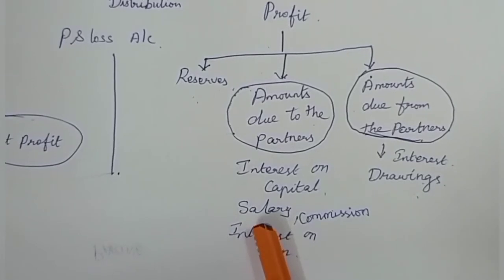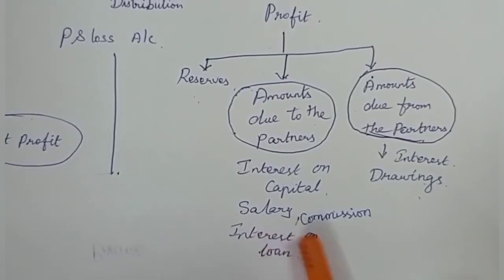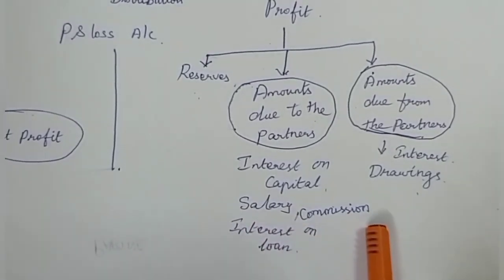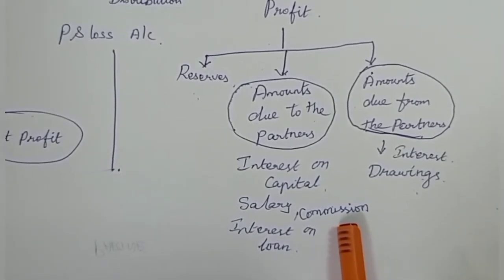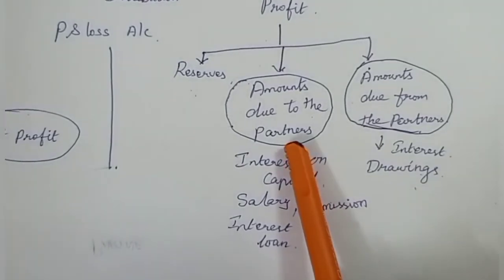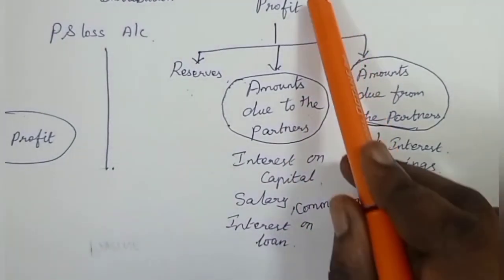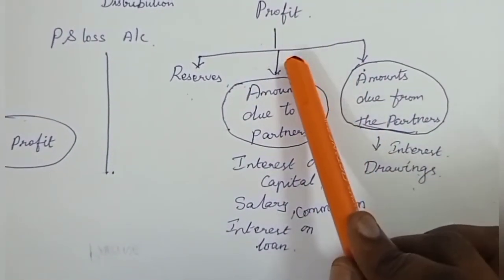Next, partners are allowed to receive salary, commission and any other remuneration if the partnership deed allows. Any salary to the partners will be distributed out of the profits of the firm.